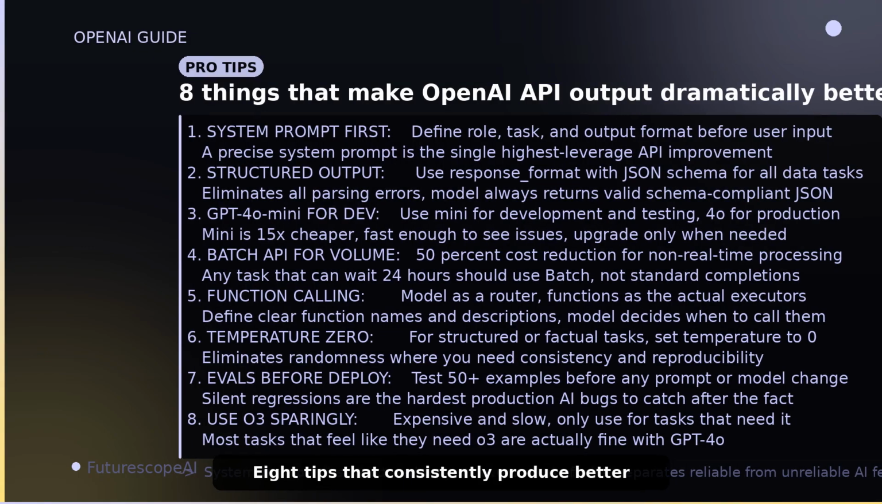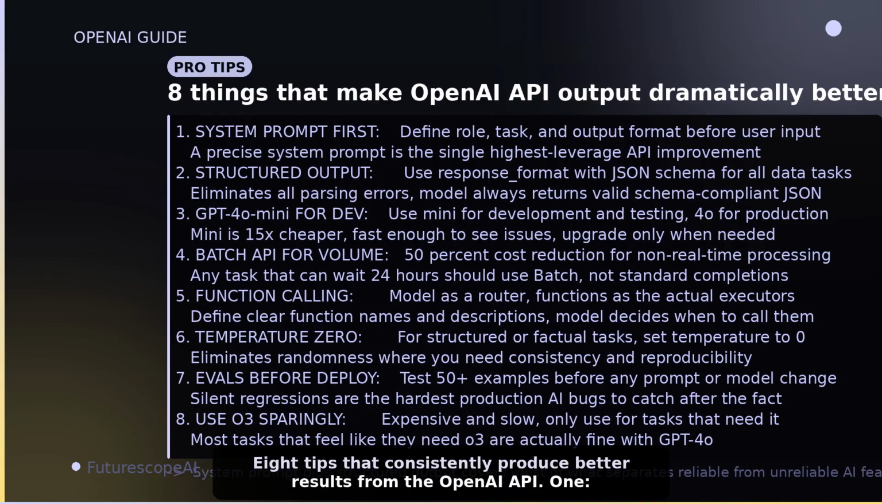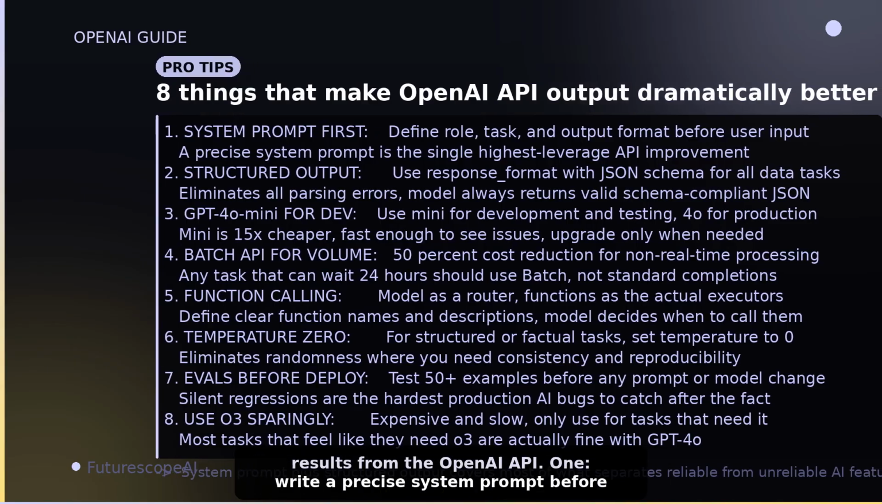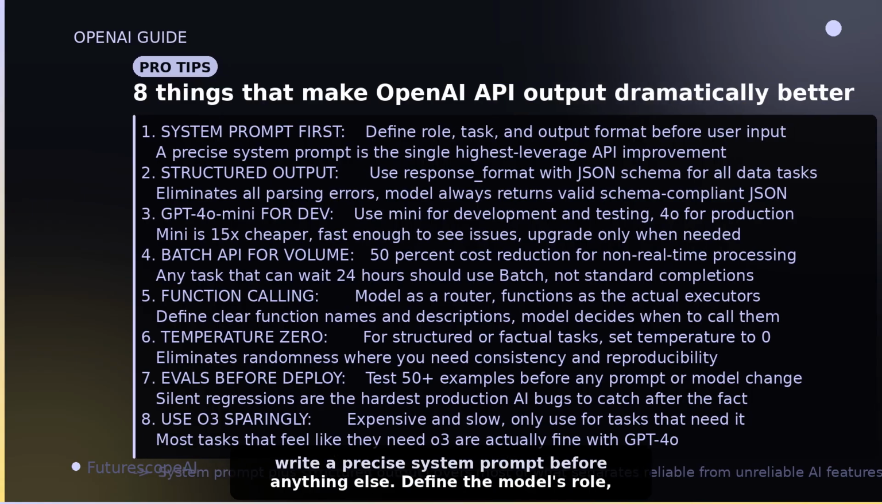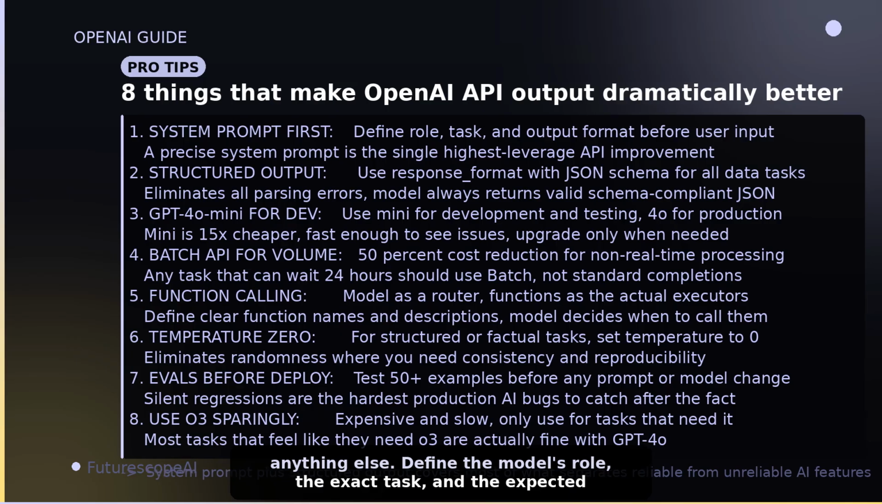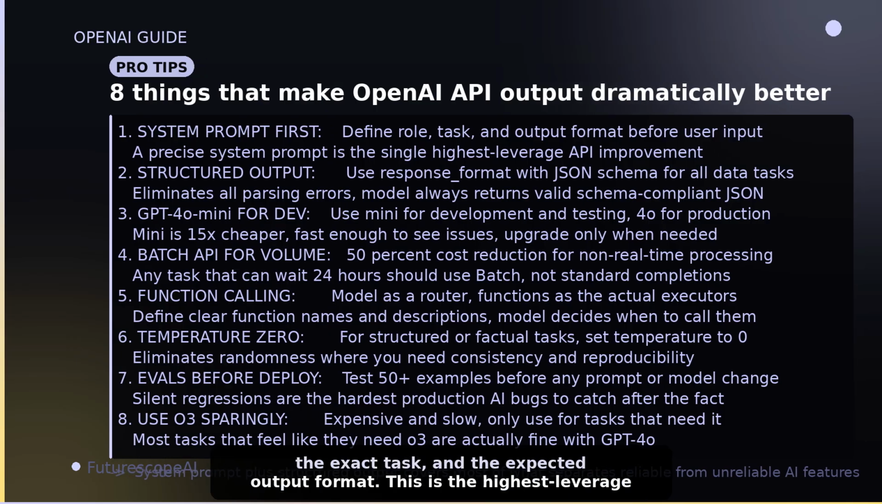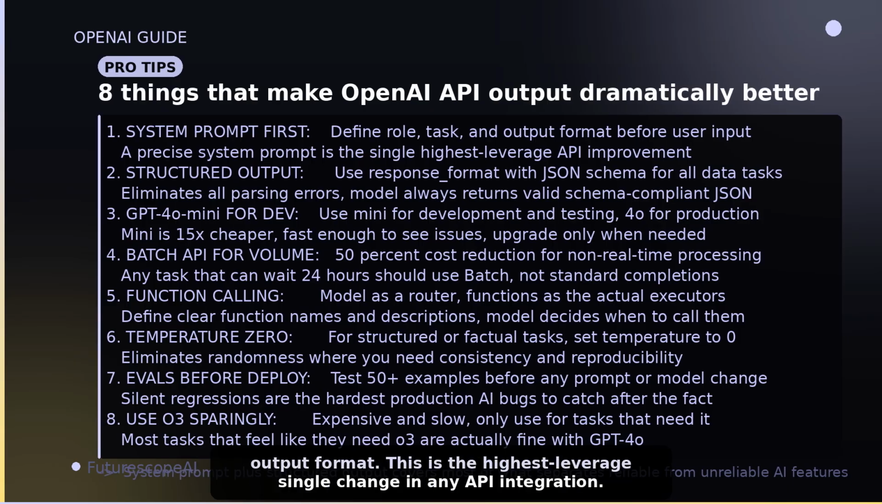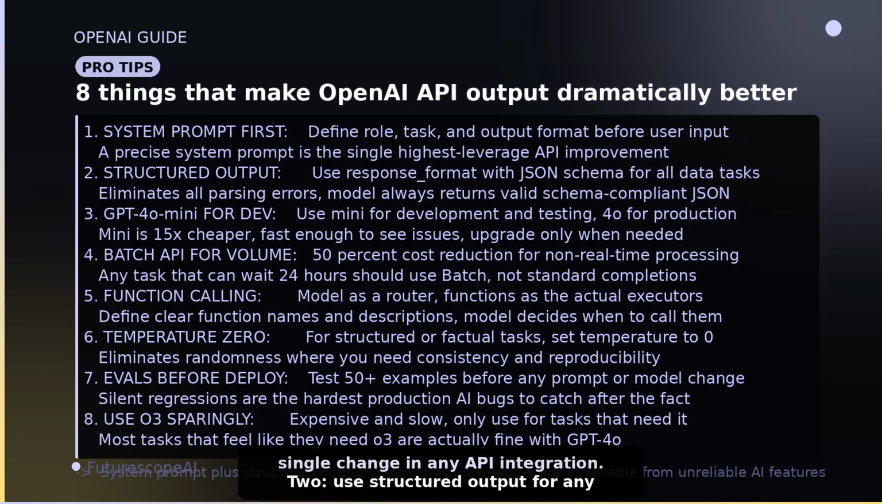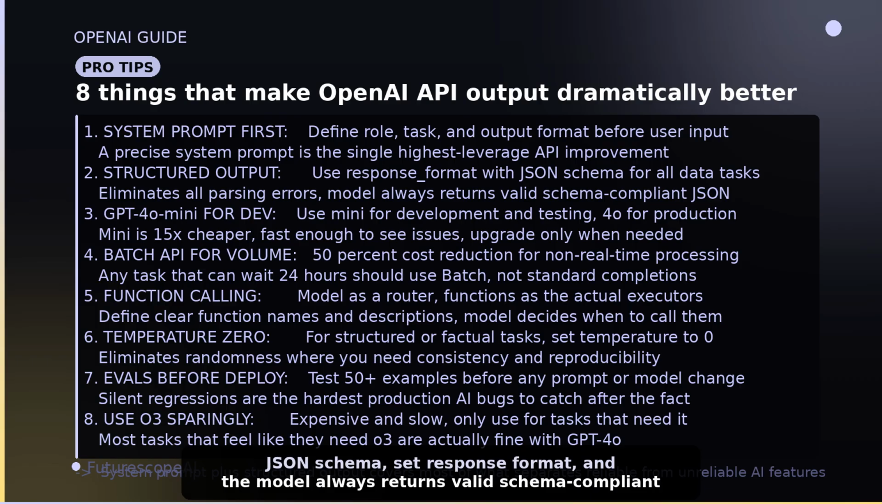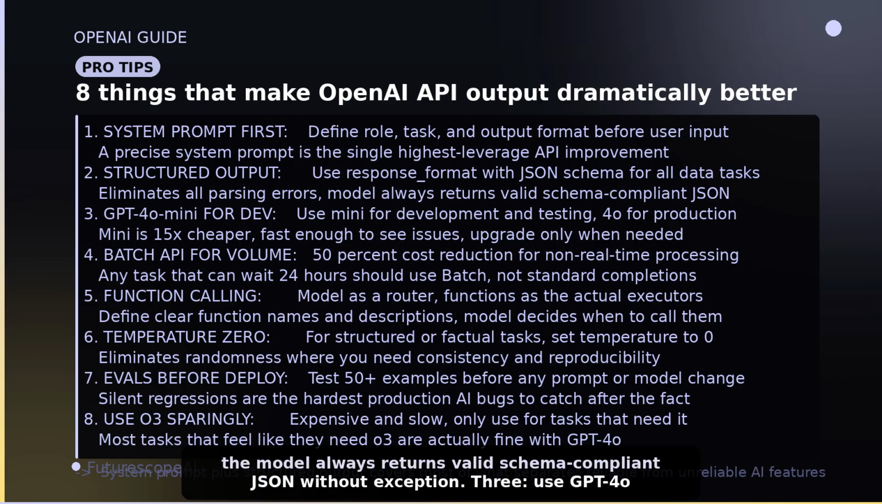8 tips that consistently produce better results from the OpenAI API. 1. Write a precise system prompt before anything else. Define the model's role, the exact task, and the expected output format. This is the highest leverage single change in any API integration. 2. Use structured output for any task that returns data. Define a JSON schema, set response format, and the model always returns valid schema-compliant JSON without exception.